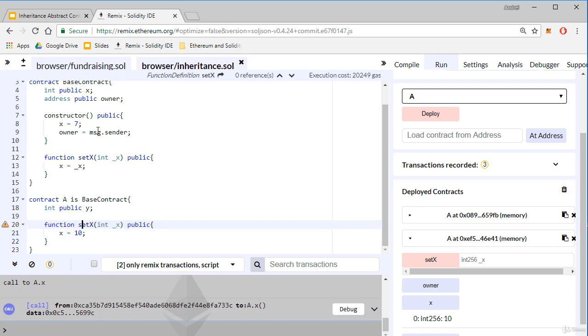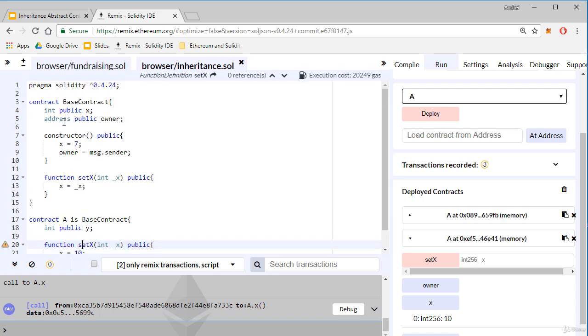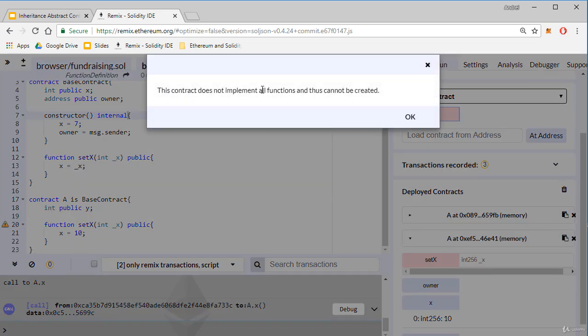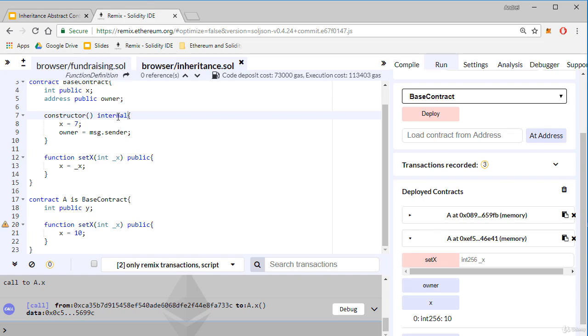Another possibility to make this contract abstract is to declare the constructor as internal. A contract with an internal constructor is an abstract contract. So now we have an abstract contract. If I try to deploy the base contract, I'll get an error because there is an internal constructor.